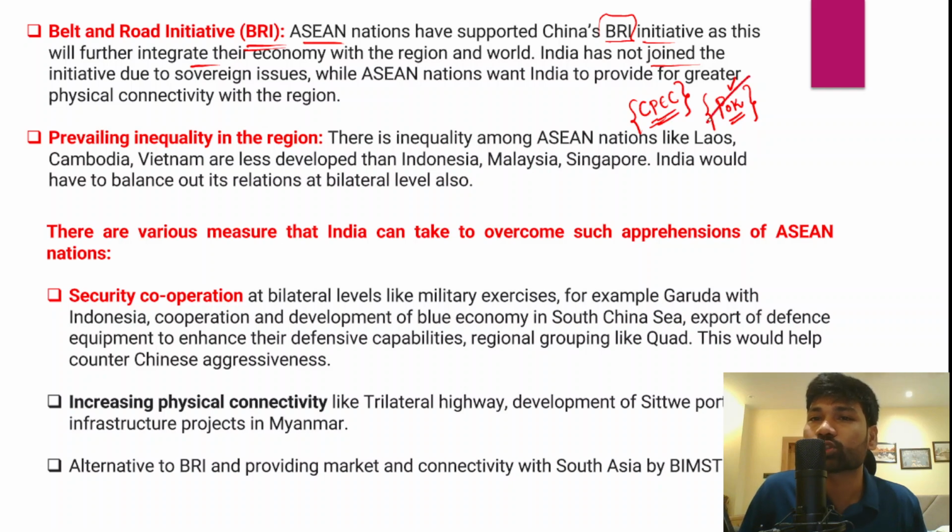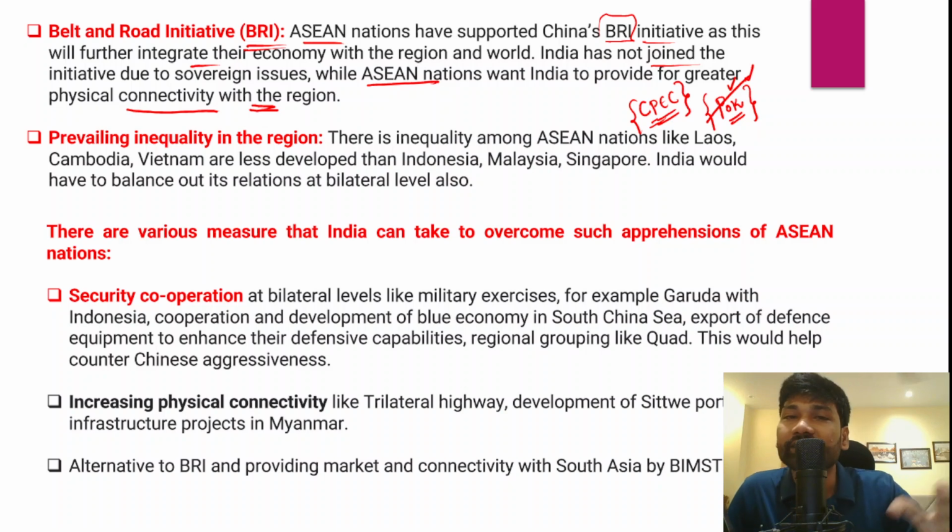However, China did not pay any heed to India's concerns, and because of these sovereignty concerns, India decided not to become part of the Belt and Road Initiative. However, all these Asian nations want India to provide greater physical connectivity within the region, so that the Asian countries can integrate their economies with the Indian economy and the rest of the economies in the region.